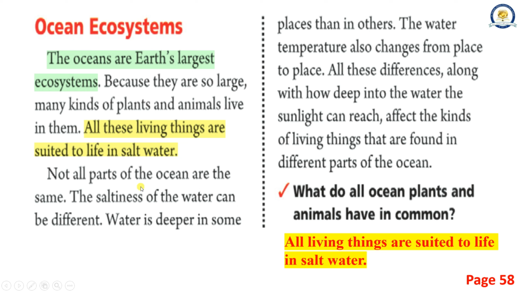Not all parts of the ocean are the same. The saltiness of the water can be different. Water is deeper in some places than in others. The water temperature also changes from place to place. All these differences, along with how deep into the water the sunlight can reach, affect the kinds of living things that are found in different parts of the ocean.